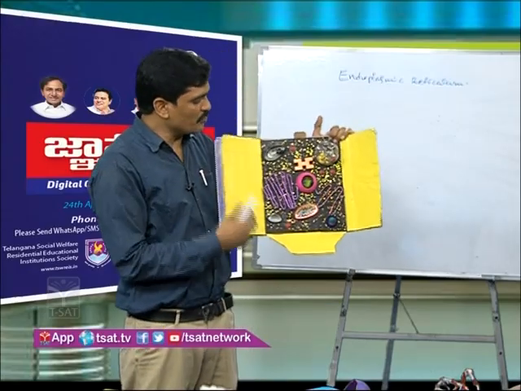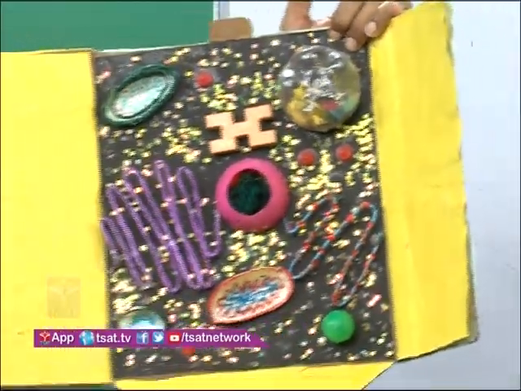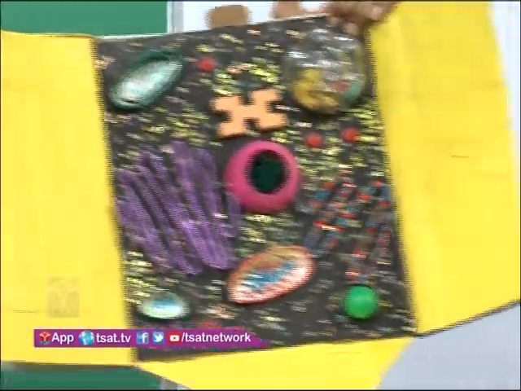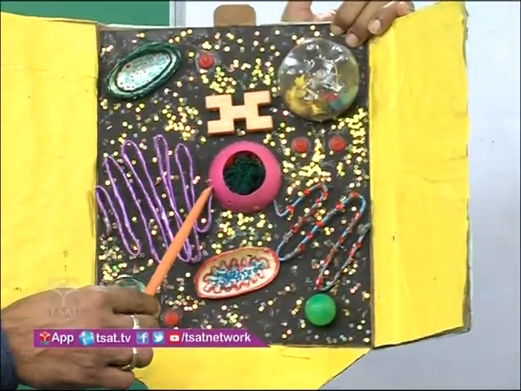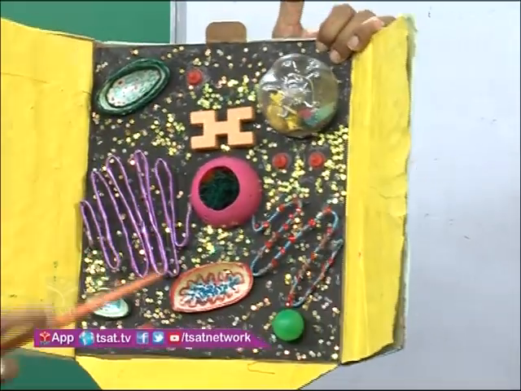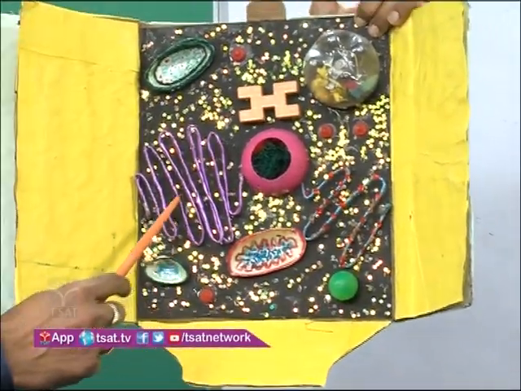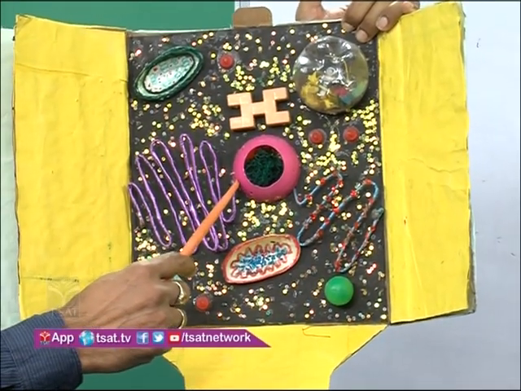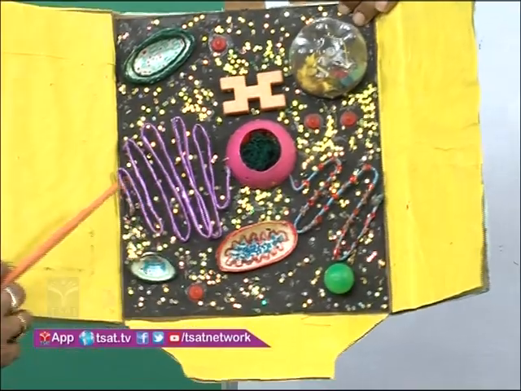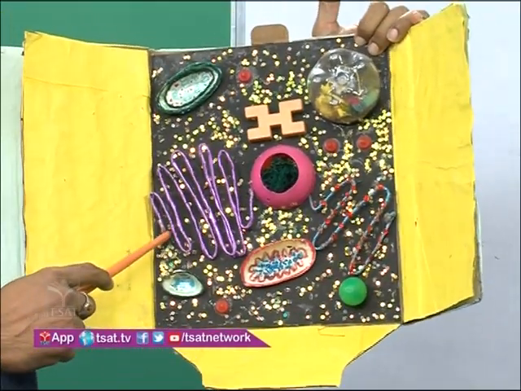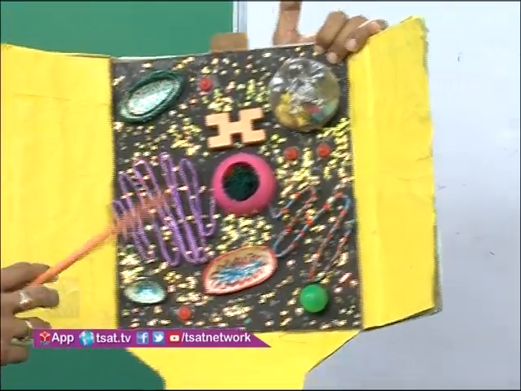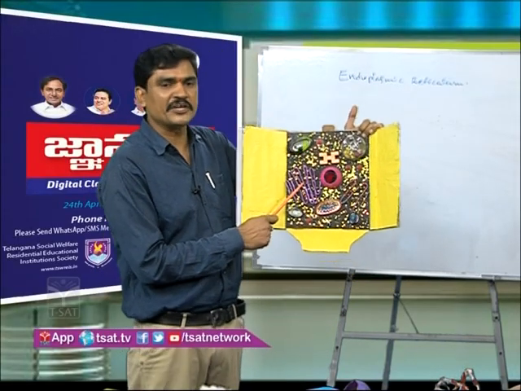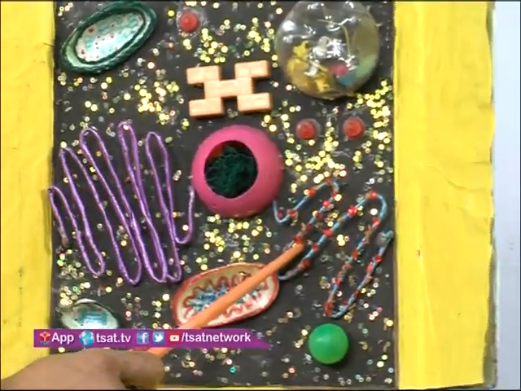If you see the cell model here, a network of membrane extends from the nuclear membrane to the cell membrane. This network of membrane extending from the nuclear membrane to the plasma membrane is called the endoplasmic reticulum. Here the endoplasmic reticulum is of two types. One is the smooth endoplasmic reticulum, and this one is the rough endoplasmic reticulum.